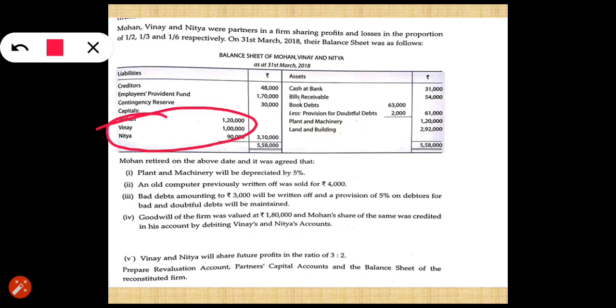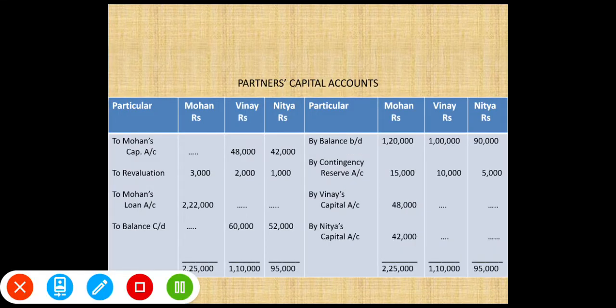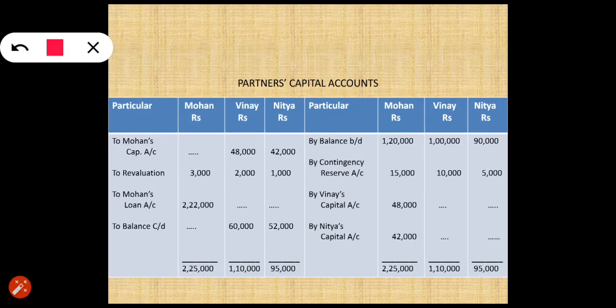Since it is recorded on the liability side, it means the balance of capital is credit, so it will be recorded on the credit side of the capital account. So record this on the credit side of the partners' capital accounts. By balance brought down, Mohan's capital was 1,20,000, Vinay's is 1 lakh and Nitya's 90,000. So record this capital first.